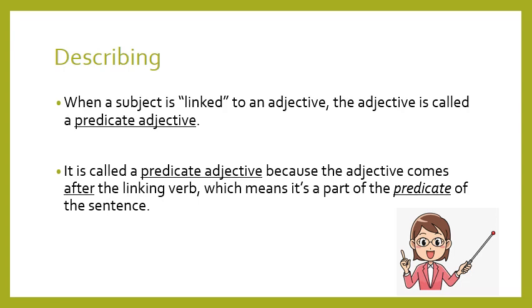And here the linking verb links the adjective to the subject. In other words, the adjective describes the subject, okay? And it gives more information about it. That's why we call it description or describing. So the linking verbs have two functions, identifying and describing, okay? Identifying and describing. And when we say identifying, we mean there is a noun after the linking verb and we call it a predicate noun. But when we say describing, we mean there is an adjective after the linking verb and we call it predicate adjective.